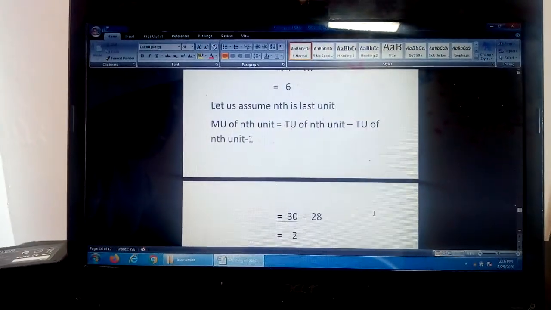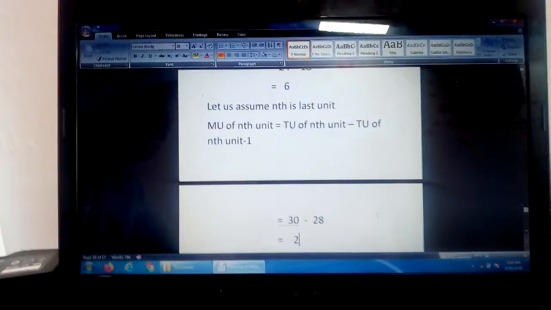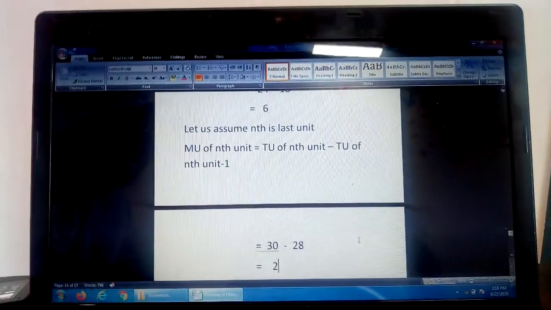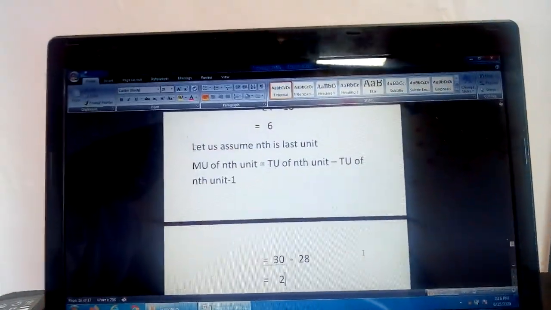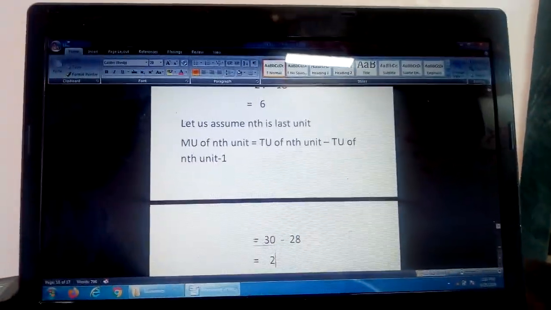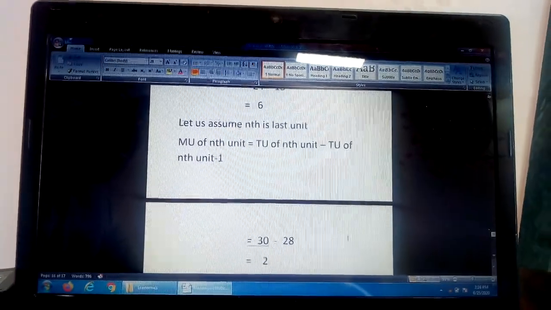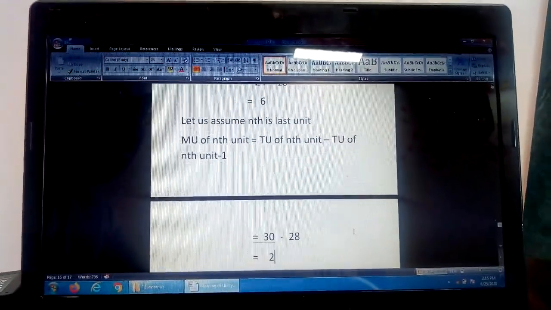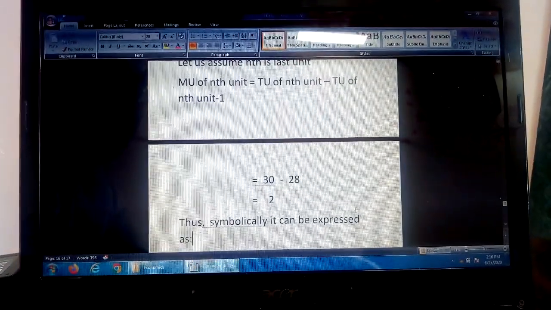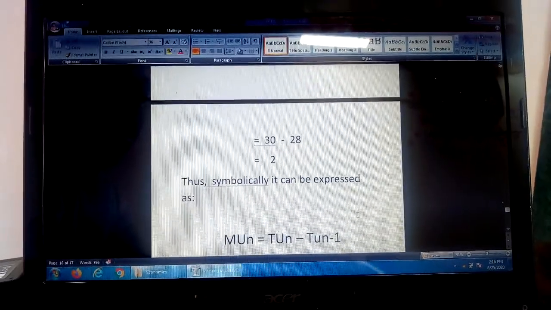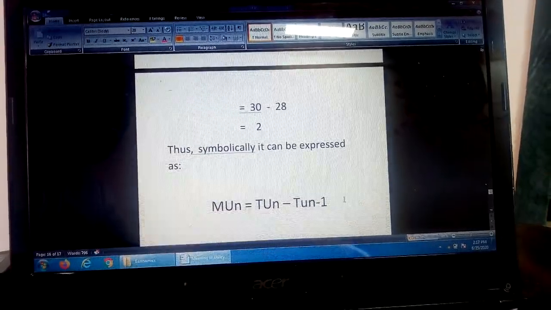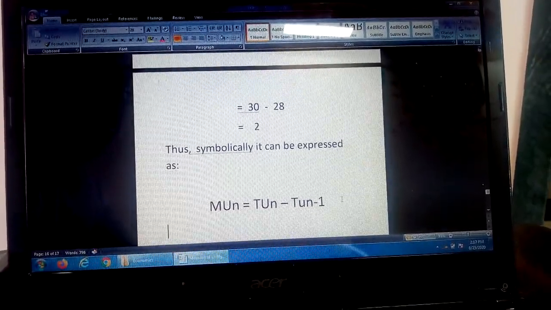Look at this schedule, I have written the nth unit. Total utility of nth unit is 30 and total utility of the previous unit is 28 and the marginal utility of nth unit is 2. So in this way we can measure the marginal utility when consumer consumes unlimited units of a commodity. Thus symbolically it can be expressed as marginal utility of nth unit is equal to total utility of nth unit minus total utility of n minus 1.